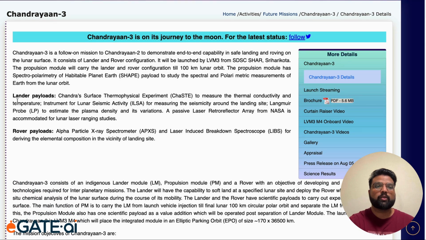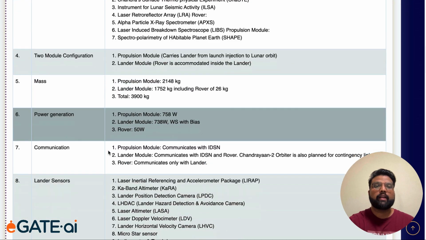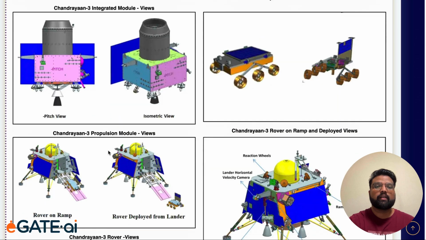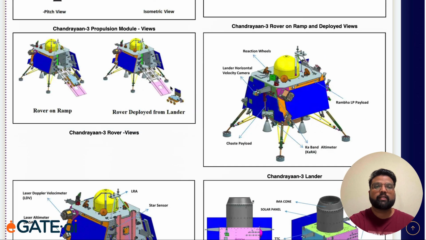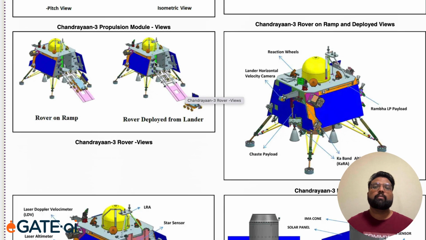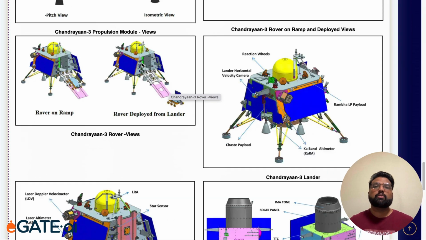So you can see there are two things. One is lander payload and other is rover payloads. So lander was basically this, and this rover was inside this lander. Okay, so the goal of this lander was to land on the surface of the moon. Goal of this rover was to explore the surface of moon and collect some samples and do some experiments.